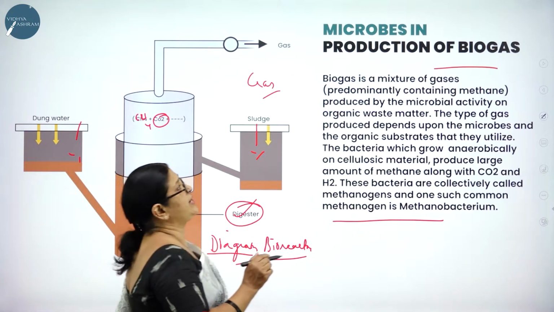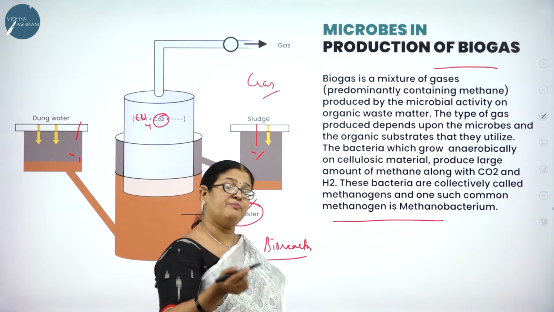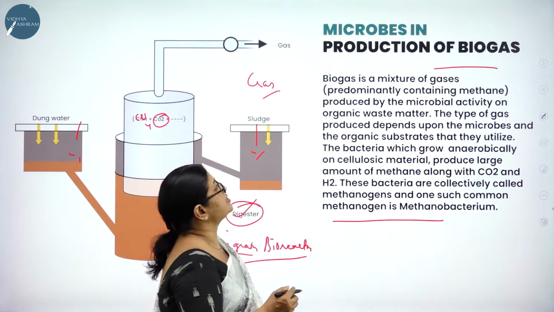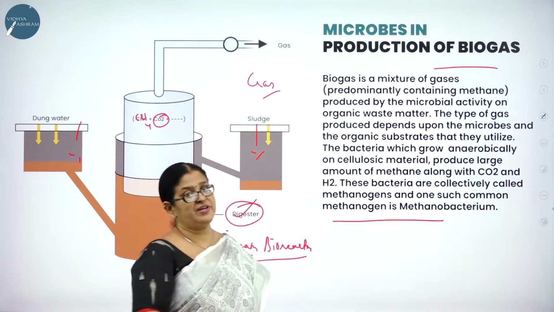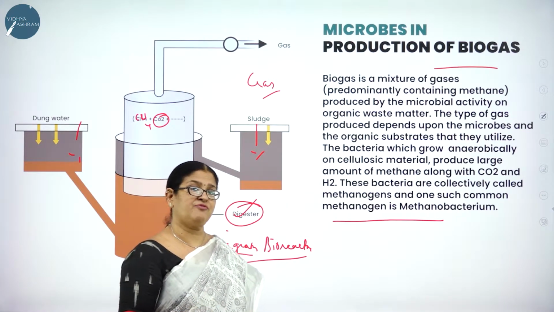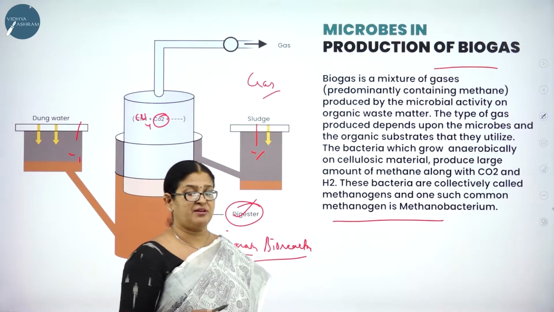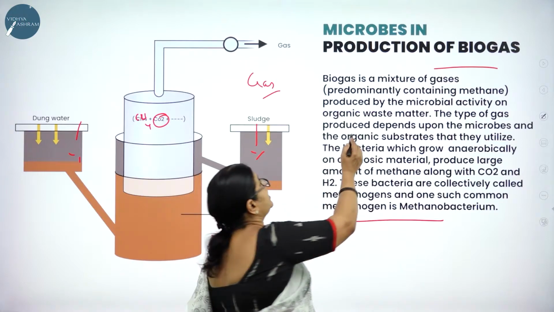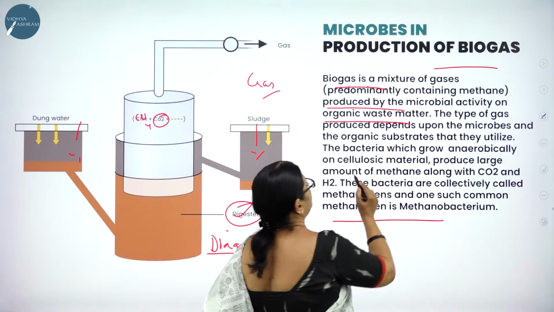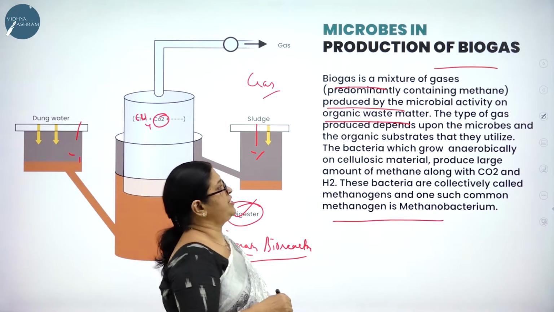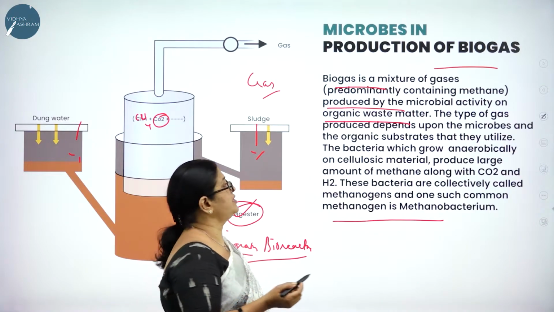And what is biogas? Now let us see the role of microbes in the production of biogas. As we just came across in the previous slide, biogas is nothing but a mixture of inflammable gases like methane, hydrogen sulfide and carbon dioxide. Predominantly biogas is a mixture of gases produced by the microbial activity on the organic waste matter. The type of gas produced obviously depends upon the microbes.